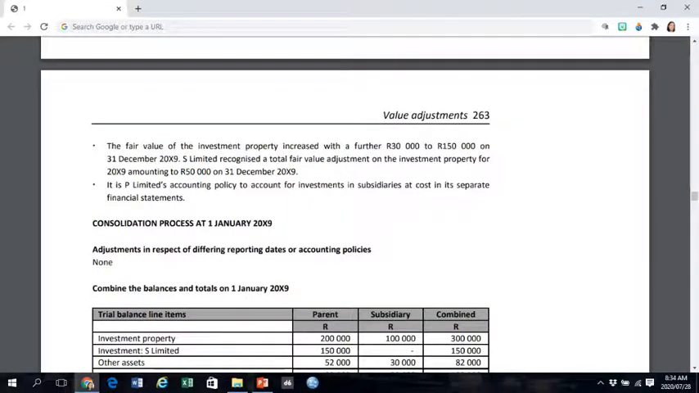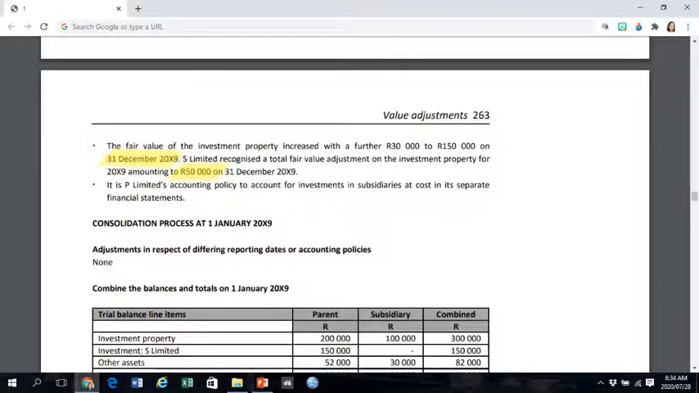The fair value of this investment property increased by a further 30,000 Rand to a carrying amount of 150,000 Rand on 31 December 20X9. S Limited recognized a total fair value adjustment on this investment property for 20X9 amounting to 50,000 Rand. The reason why S recognized the 50,000 Rand value adjustment is because S did not value adjust for the 20,000 Rand at acquisition date.